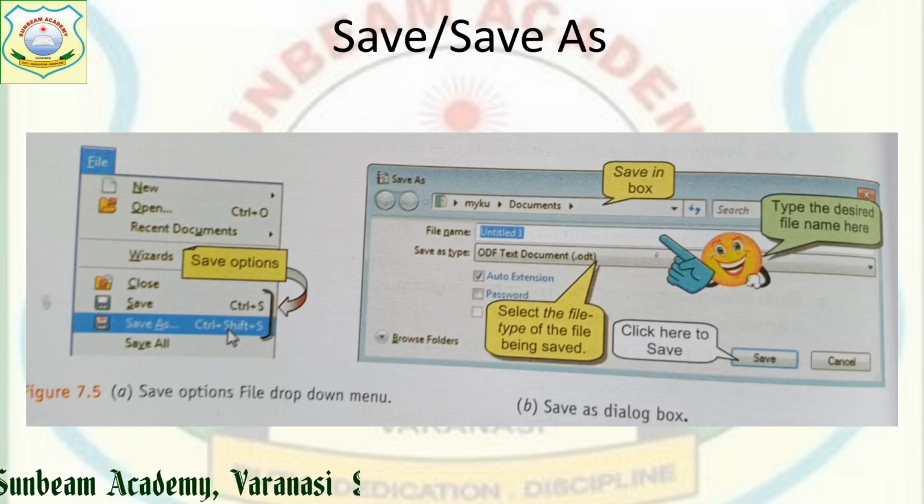Otherwise, if you click on Save, then it will override the original one and the new one will take the place of the original one. So only a single document will be there with the help of Save. Updation cannot be saved with another name, or a new file cannot be created. While in the case of Save As, we can create a new file with some updation.